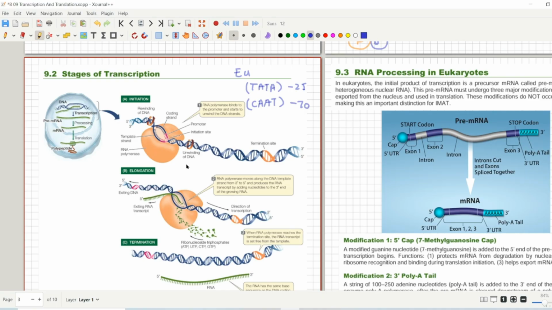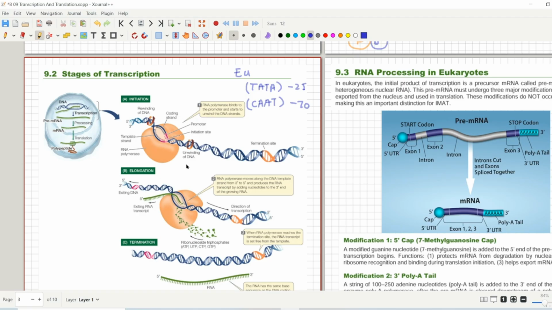We call the template strand the antisense strand, because messenger RNA is complementary to that strand. You have to be really careful with wording in these chapters, so don't get any single MCQ wrong, because wording can change a lot of things, whether it's DNA or RNA, template strand or non-template strand.